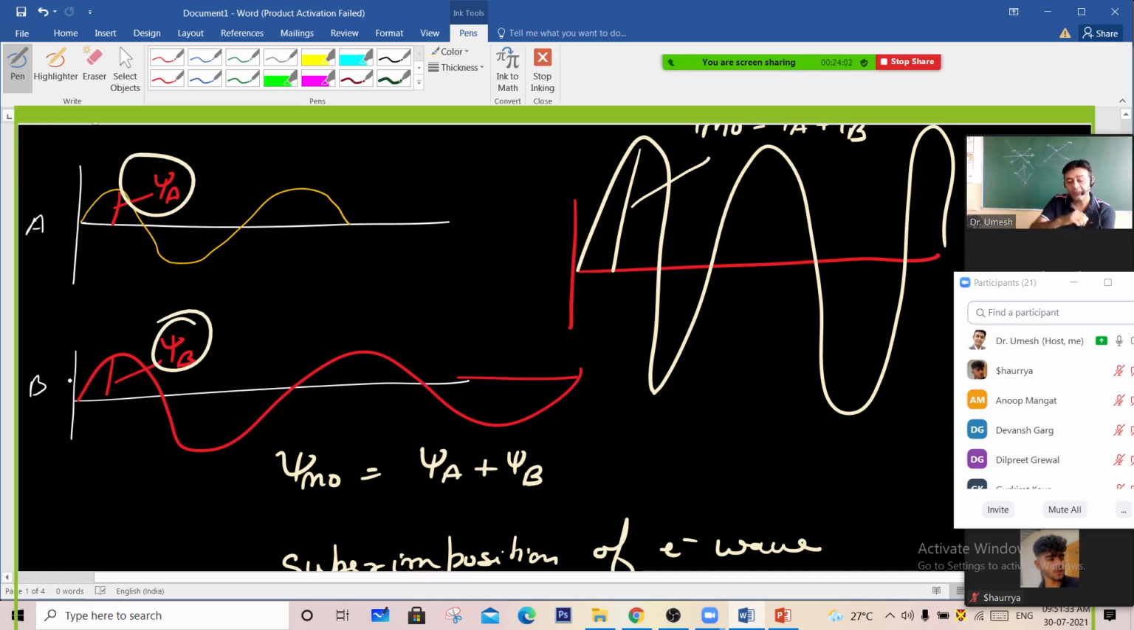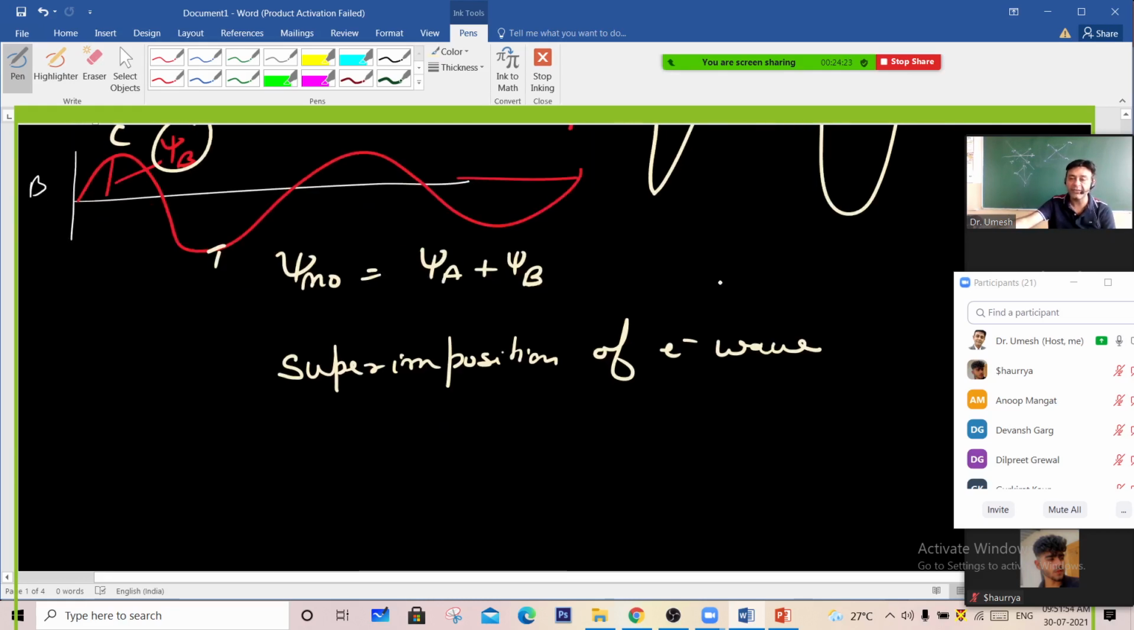Their waves are combining in such a way that the crest combines with the crest and the trough combines with the trough. If crest with crest and trough with trough combination takes place, it leads to the formation of a molecular orbital, psi A plus psi B. Their waves are linearly adding with each other.